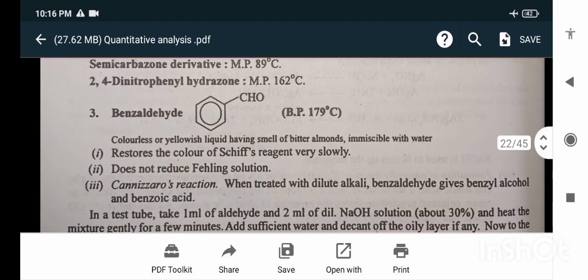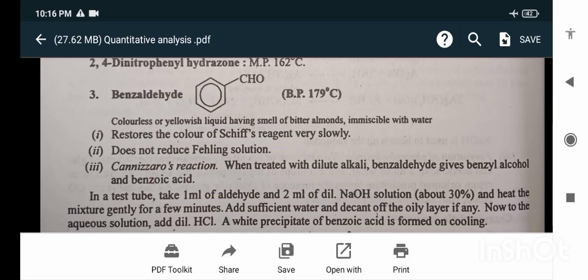Benzaldehyde, boiling point 179 degrees Celsius. A colorless or yellowish liquid having the smell of bitter almonds, immiscible with water. It restores the color of Schiff's reagent very slowly and does not reduce Fehling's solution. Cannizzaro's reaction: when treated with dilute alkali, benzaldehyde gives benzyl alcohol and benzoic acid.